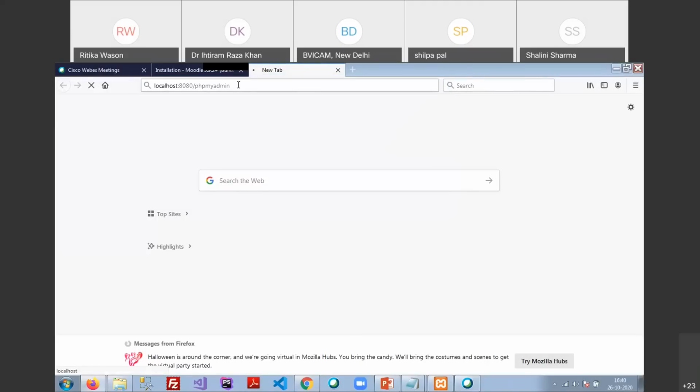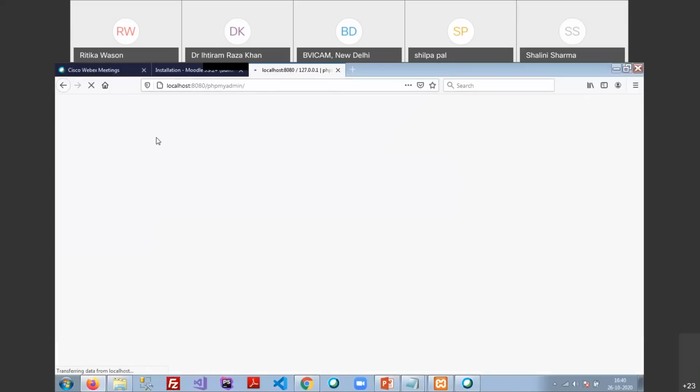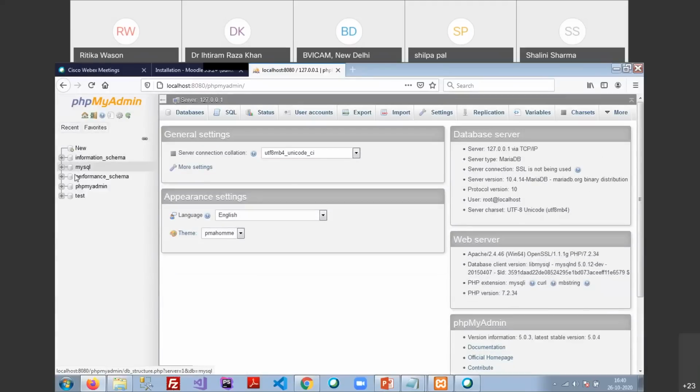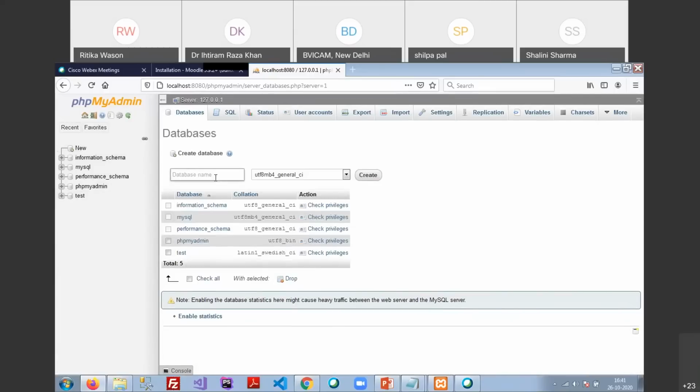So just hit enter, and you are able to see these are my databases: information schema, MySQL, performance schema, phpMyAdmin, and test. These are default databases. We are not going to change anything. But right now, if we need to create a new database, just click on the new button, and you can create the database. Okay.